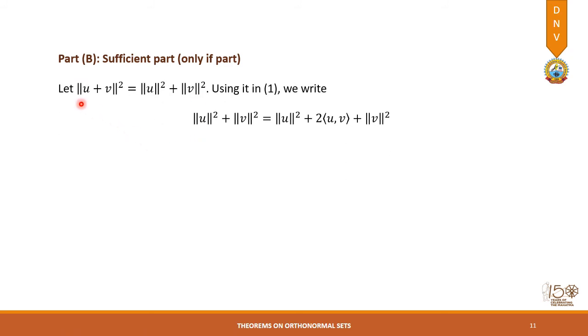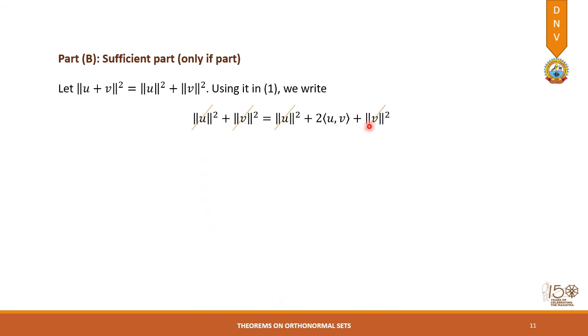Next, the sufficient part, that is the only if part. In this case, we are considering that the square of the norm of the sum of these two vectors is equal to the sum of the individual squares of norms. So we can use equation number 1, which we have already denoted in the previous slide, and we can write this equal to norm U square plus norm V square equal to